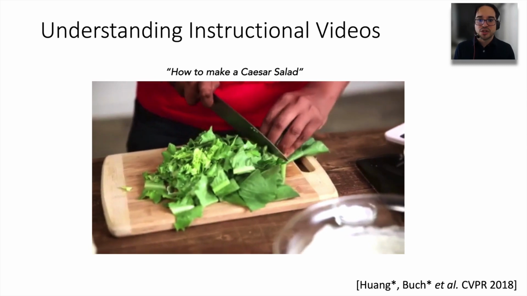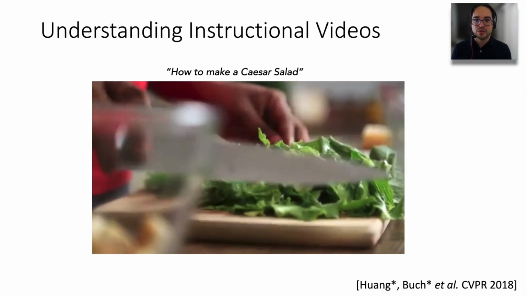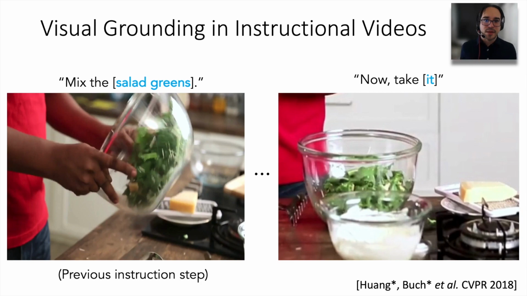So let's say that you're watching an instructional video, for example, for how to make a Caesar salad. And some of the steps that may be involved in this task are, for example, mixing the salad greens and also taking them. However, how do we achieve this idea of grounding and dependency resolution? Well, the key to solve that is that we have to embrace multimodal reasoning of the spoken instructions in the video data so that we can interpret what the structure is saying and how that relates to the image.